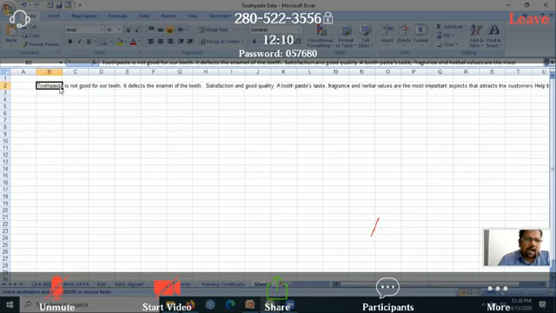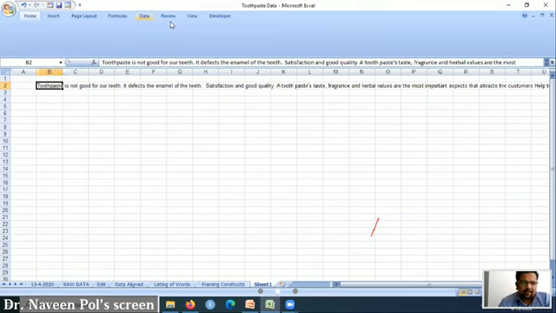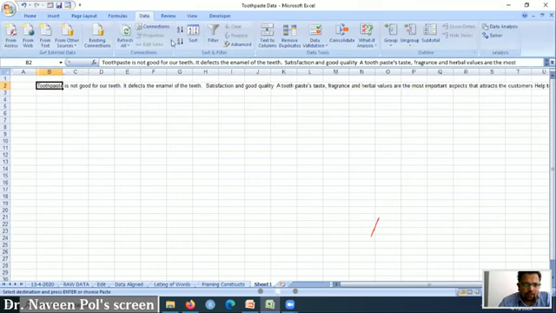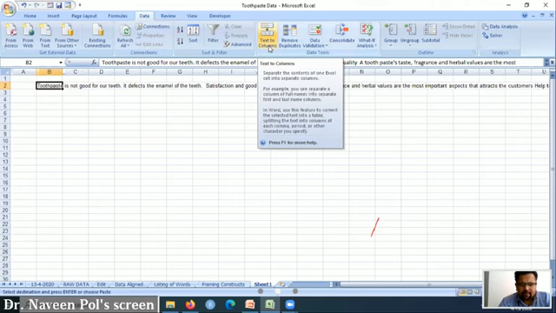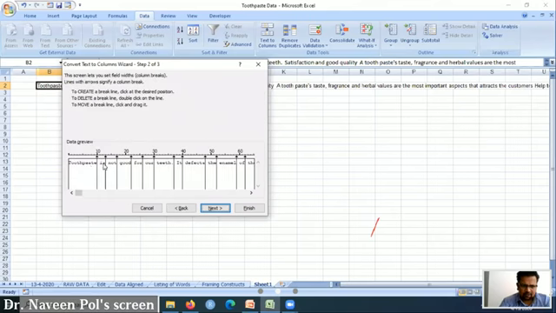So next I'll break this into multiple cells. How do I do that? I will go to Data, then Text to Columns. The moment I press this, this will come. Don't select the first option, select the second, Fixed Width, then press Next. The moment you do that, wherever there are spaces, it goes on dividing.